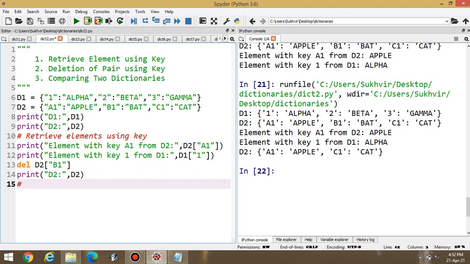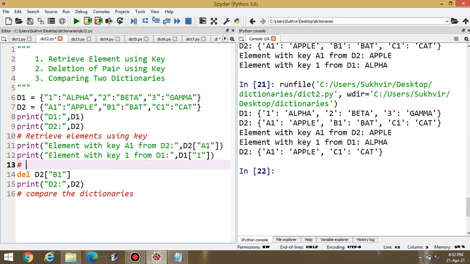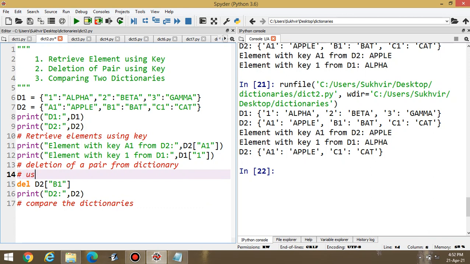I can write here the title, compare the dictionaries. Okay, this one is the title: deletion of a pair from a dictionary by the use of key. This one is the content.